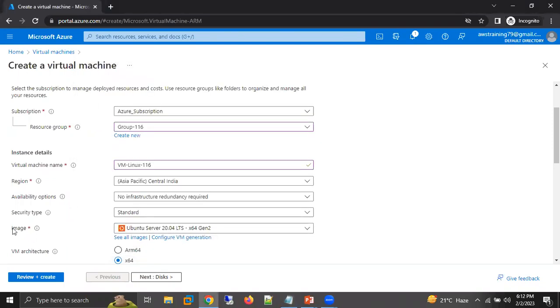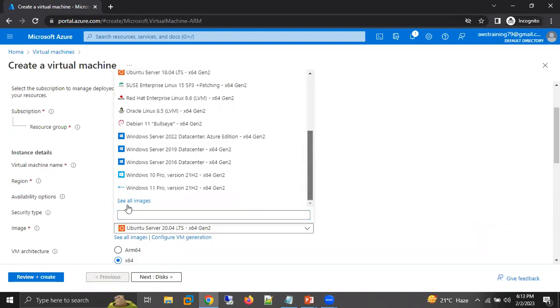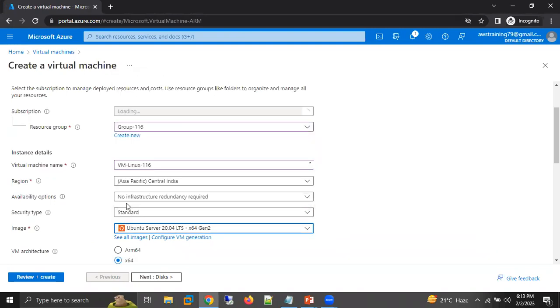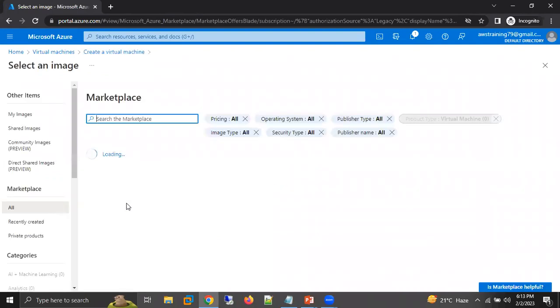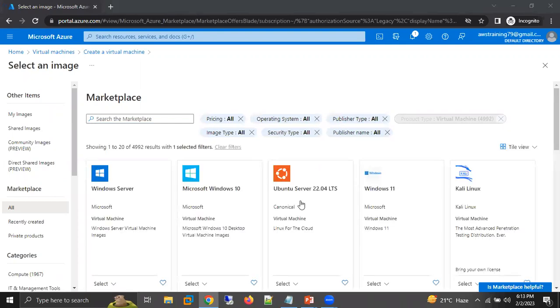So here we are selecting Ubuntu. By default, Ubuntu is selected, but we have others also. You can click on see all images and you will get all images. In our normal language, we call it an operating system. In Azure, it is called images. Even here I have Ubuntu 22 version, Windows 11, and a lot of others.